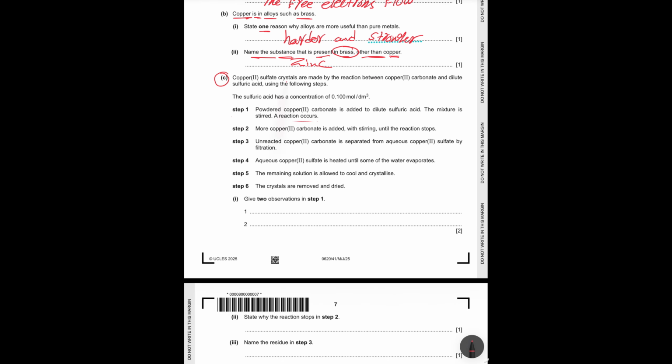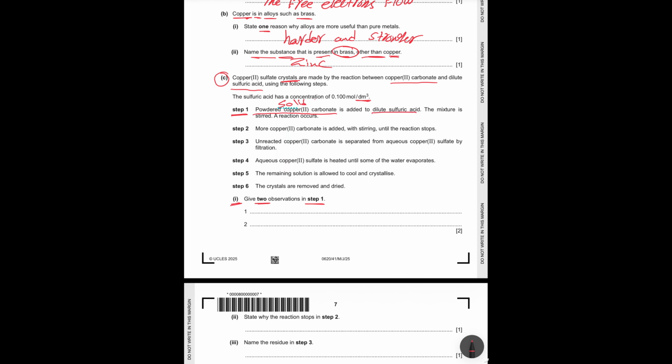C. Copper sulfate crystals are made by reaction between copper carbonate and dilute sulfuric acid. The sulfuric acid has concentration of 0.100 mole per decimeter cube. Read the steps. Question 1. Give 2 observations in step number 1. In step number 1, powdered copper carbonate, which is solid, reacts with dilute sulfuric acid.